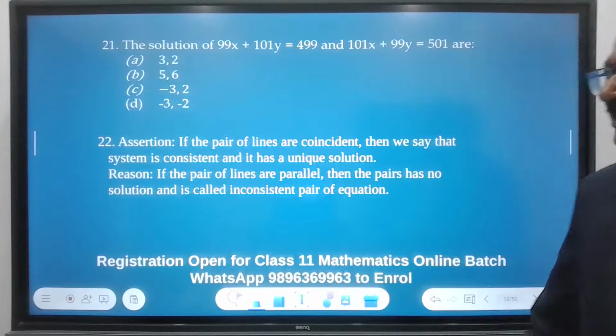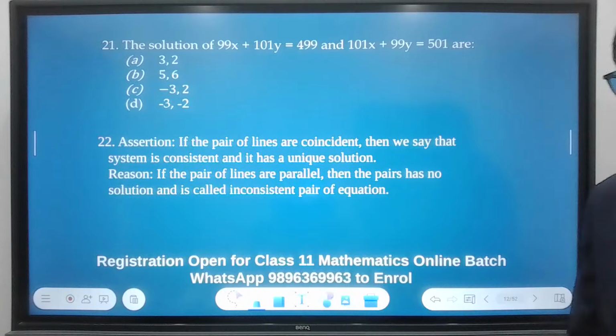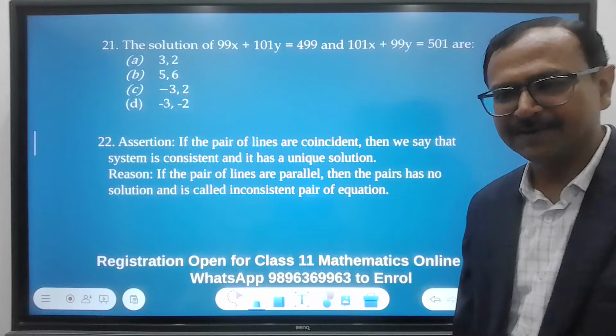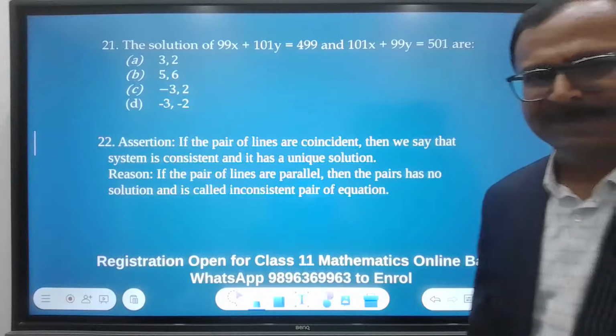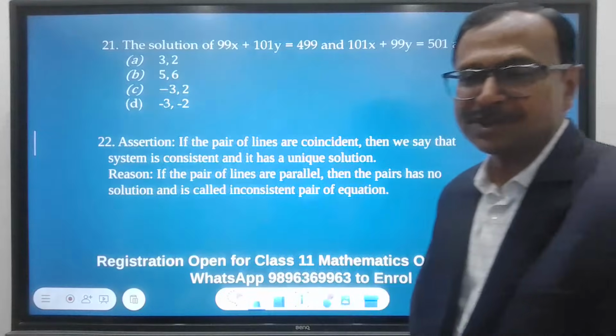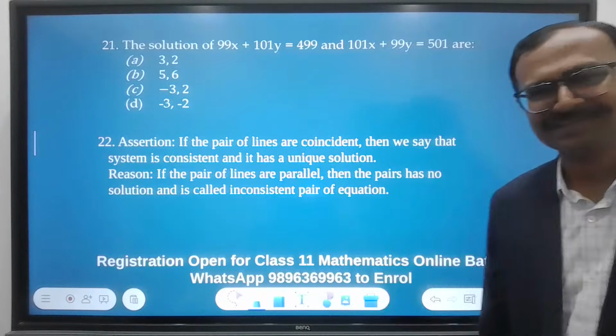So solution of these equations, come on. I have not got even a single answer till now. Let's double the speed because we need to solve 100 questions. We just need to subtract and add both equations. Yeah, come on. You know the method, so don't ask me. Do it.